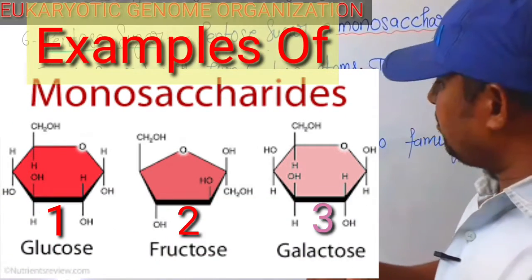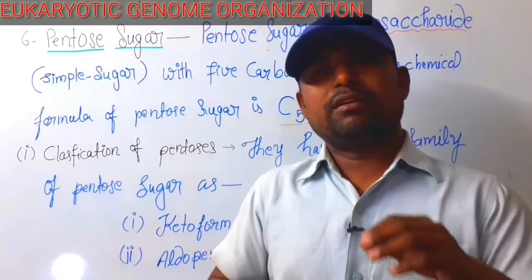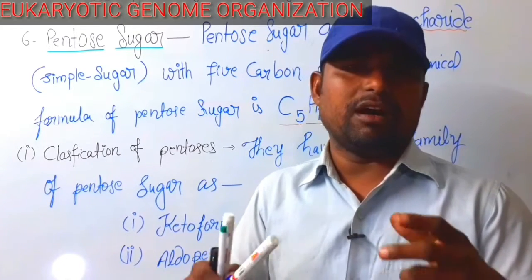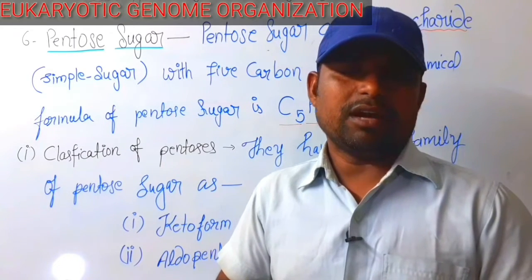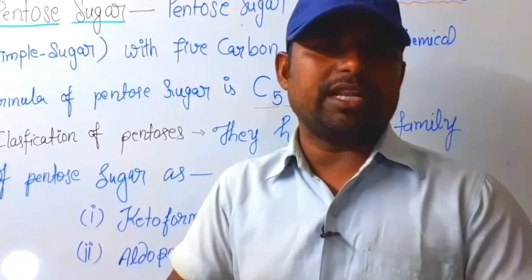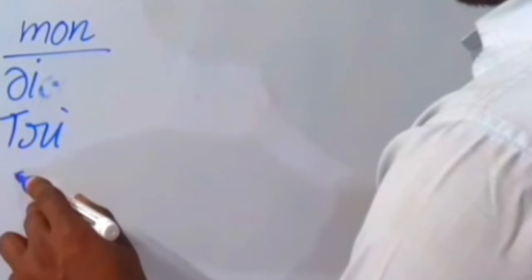You know about the prefix mono? It is used in the nomenclature of hydrocarbons and aromatic compounds in organic chemistry. Mono, di, tri, tetra.